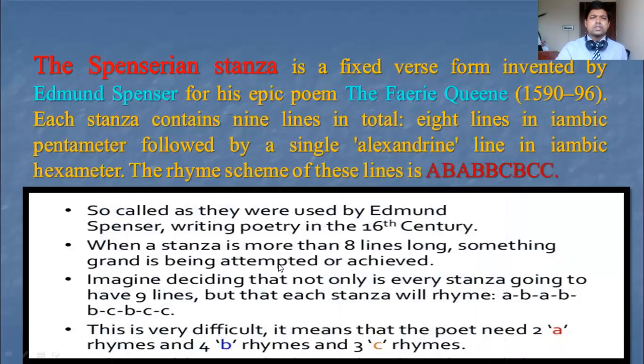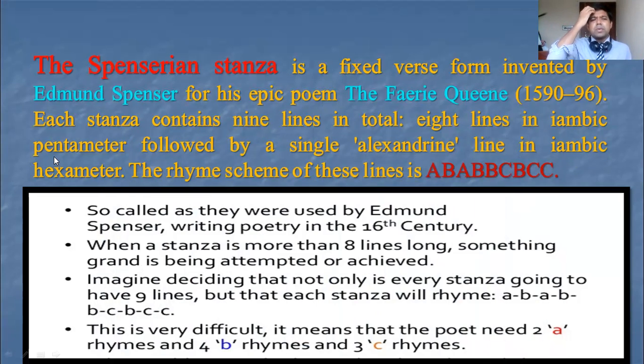So I will show you simply about the Spenserian stanza. It is a fixed verse form invented by Edmund Spenser for his epic poem The Faerie Queene, very famous. Each stanza contains nine lines in total, and the first eight lines are in iambic pentameter. Iambic means an unstressed and a stressed syllable, and pentameter means five feet.